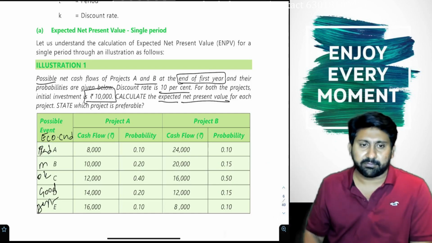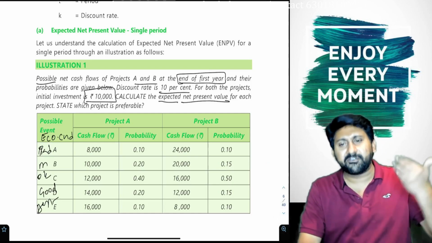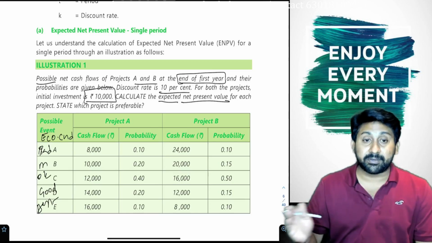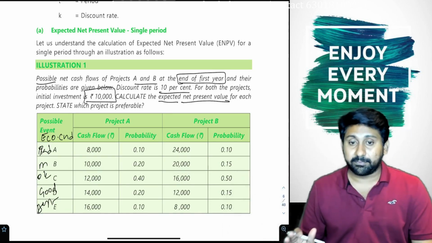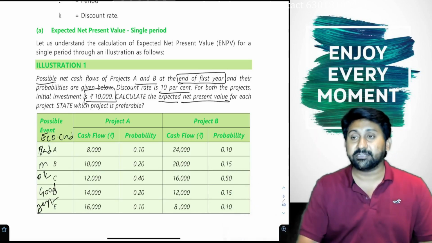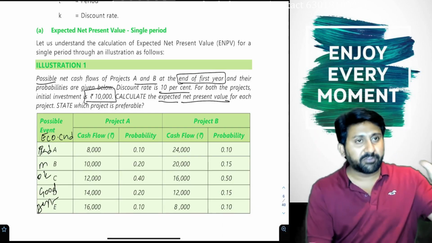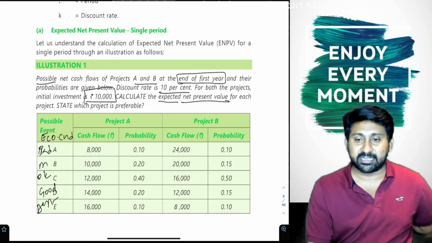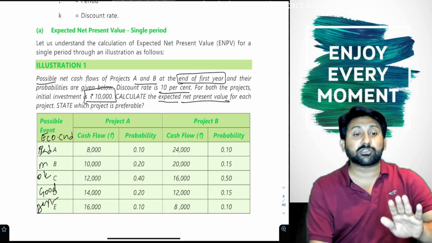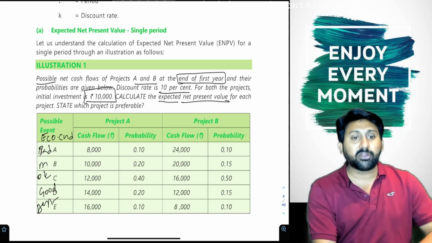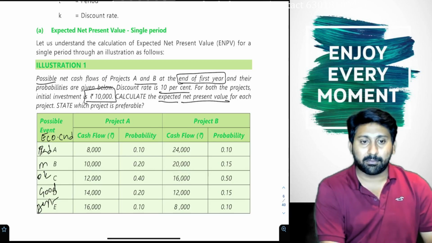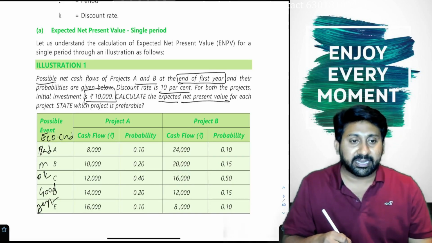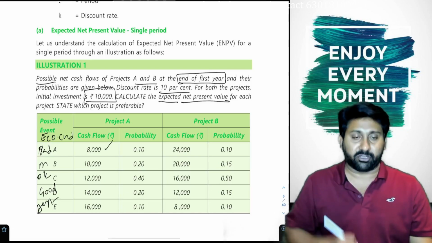Market is in recession. High level of inflation is going on. High inflation means purchasing power will decrease. A product which is available at 50 rupees now will not be available during inflation time at the same 50. It is traded somewhere at 60 or 70 rupees. People are not so happy to buy it. Automatically when they don't buy, my sales don't happen. My cash flows will fall. Clear or not? So whenever the market is bad, my cash flow will be 8,000.